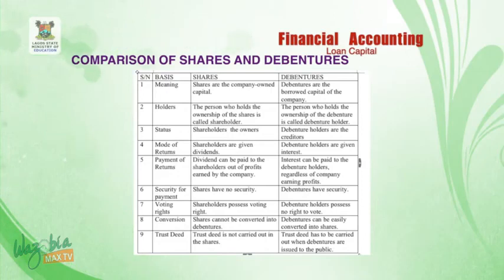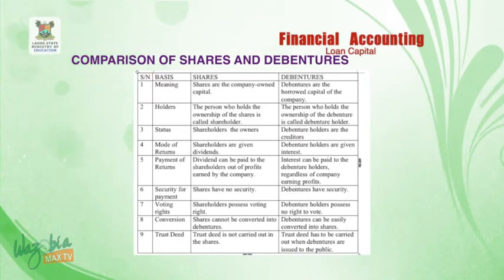On the basis of meaning, shares are the company-owned capital, while debentures are the borrowed capital of the company. On holder, the person who holds the ownership of the shares is called shareholder, while the person who holds the ownership of the debenture is called debenture holder. Number 3, on status, shareholders are owners, while debenture holders are the creditors. Number 4, on mode of returns, shareholders are given dividends, while debenture holders are given interest.